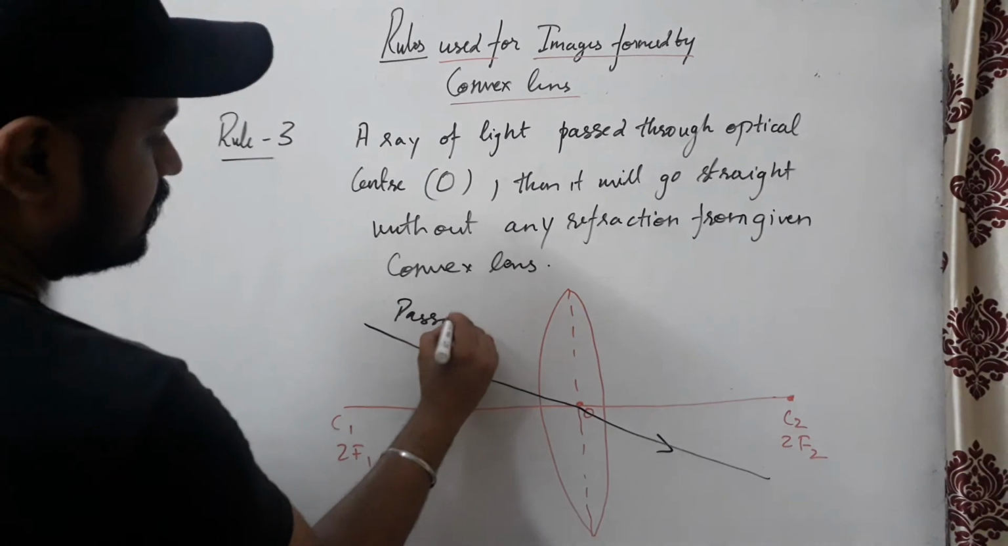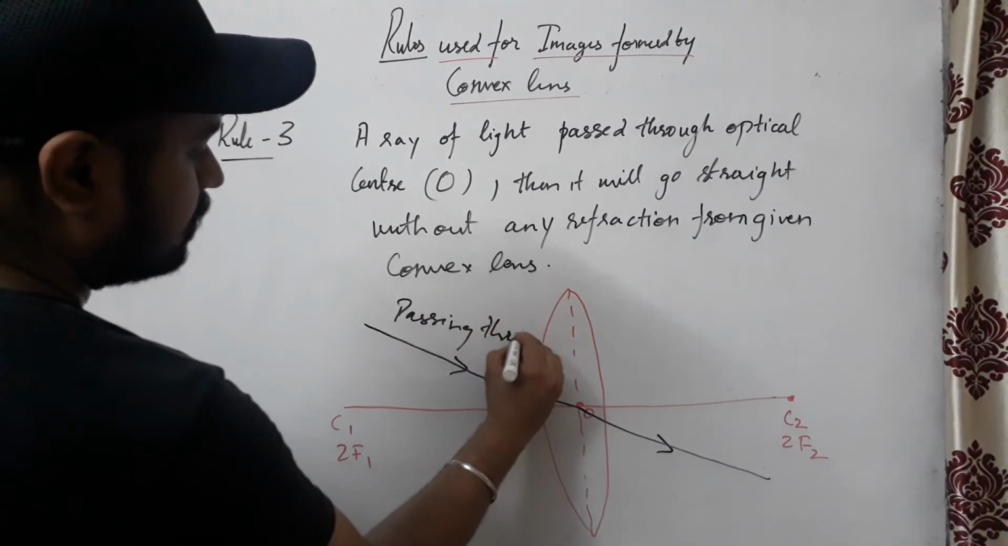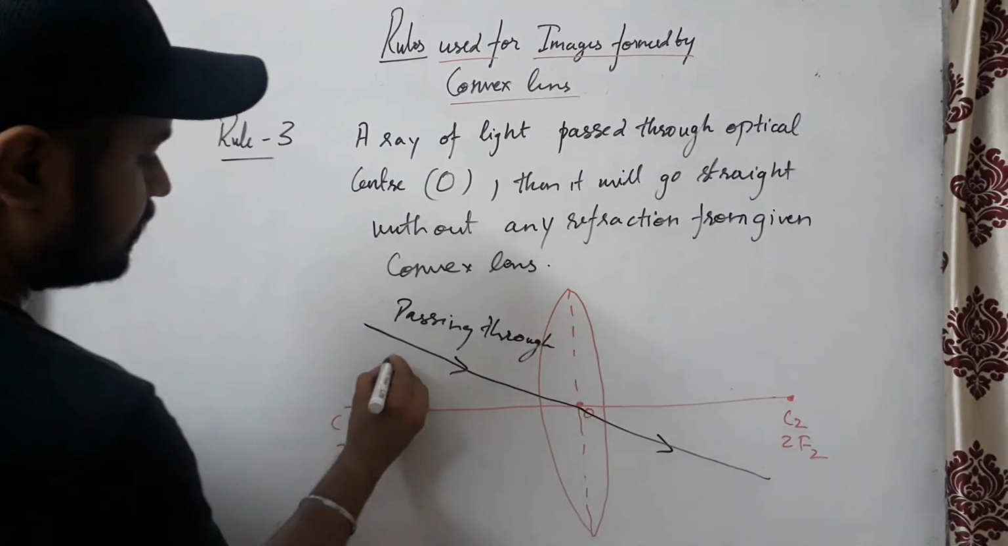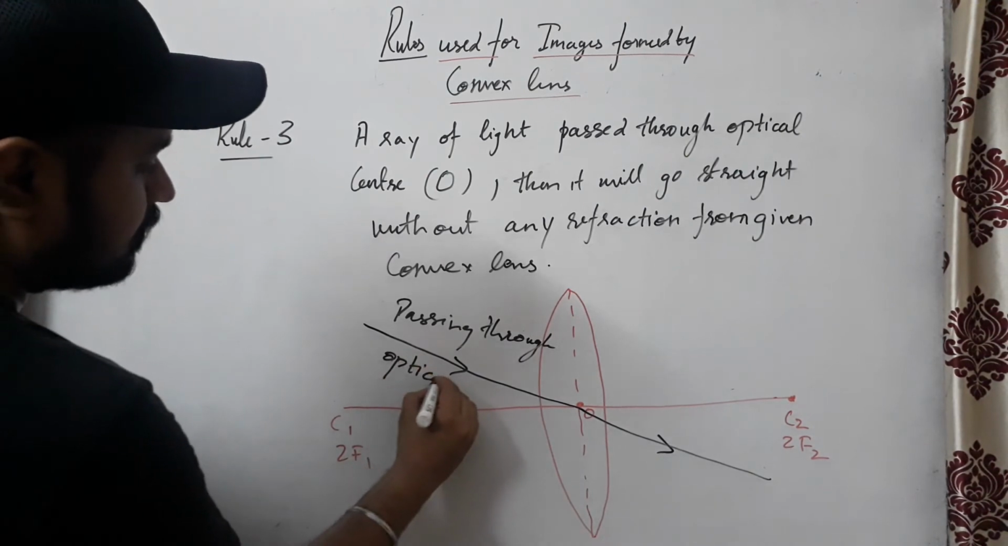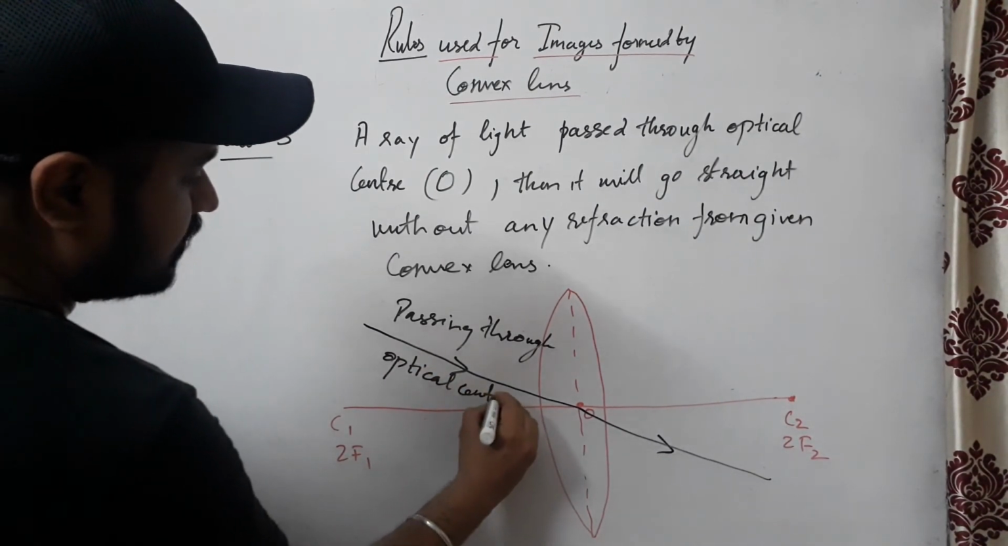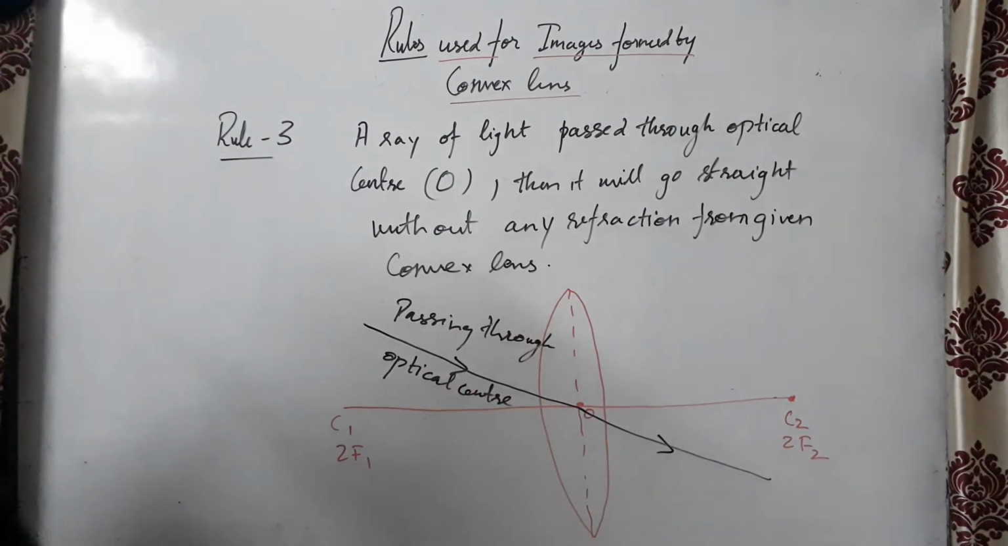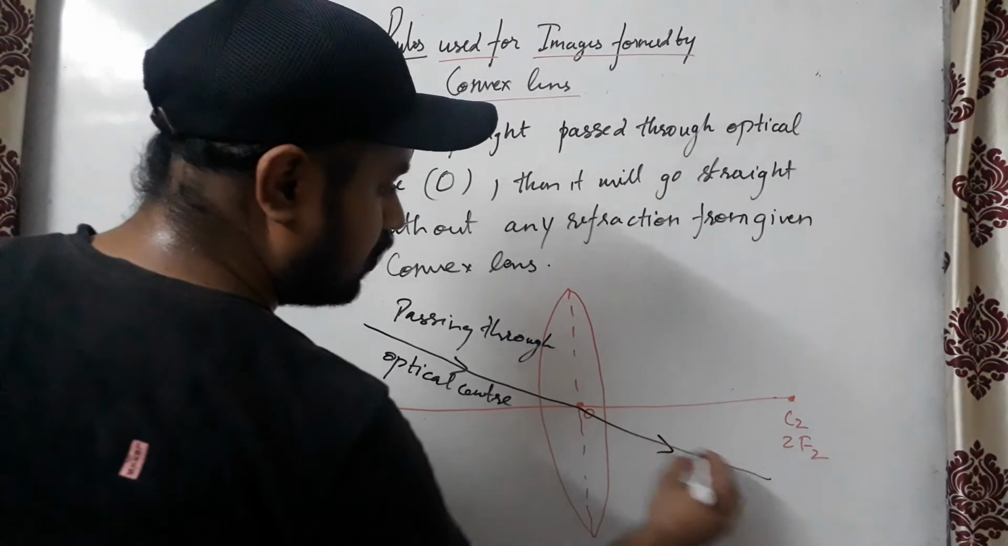Passing through the optical center, it does not bend or does not refract. It will go straight.